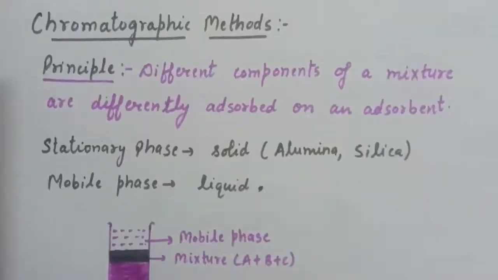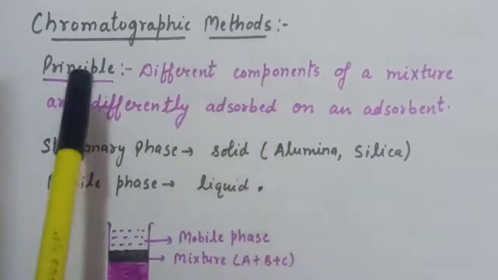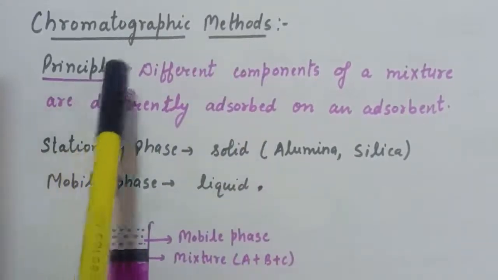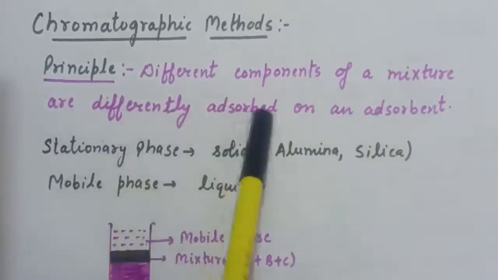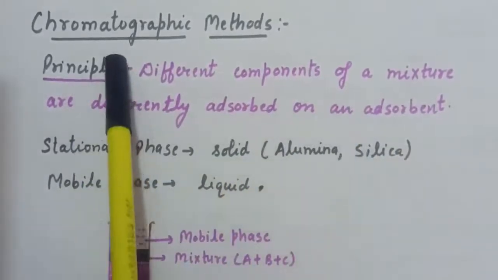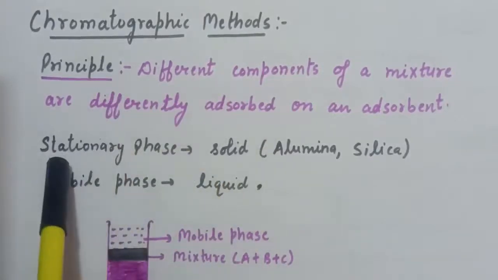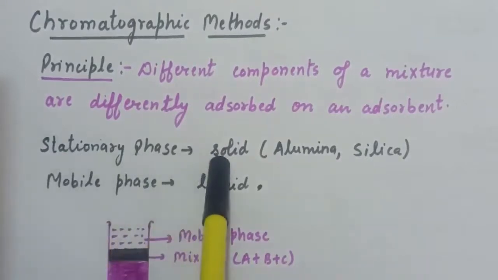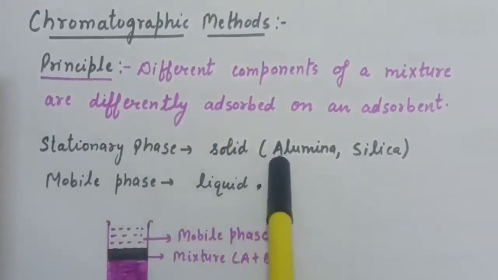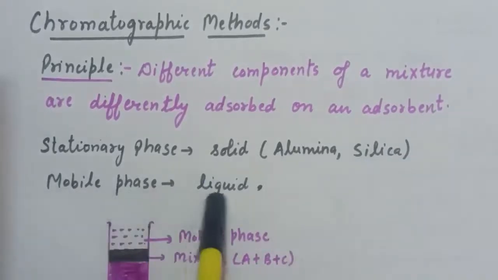The next method in refining is the chromatographic method, and the principle of chromatography is that different components of a mixture are differently adsorbed on an adsorbent. The principle is based on adsorption power. In this we have two phases, stationary phase and mobile phase. The stationary phase is generally solid, and in solid we take either alumina or silica. And the mobile phase is liquid.